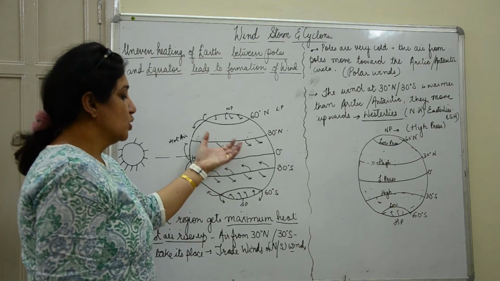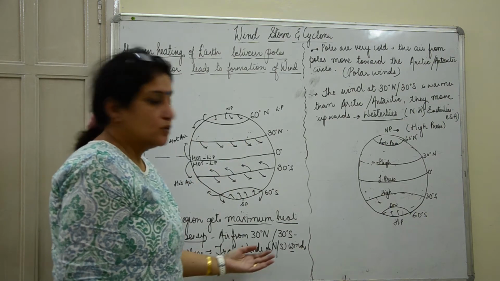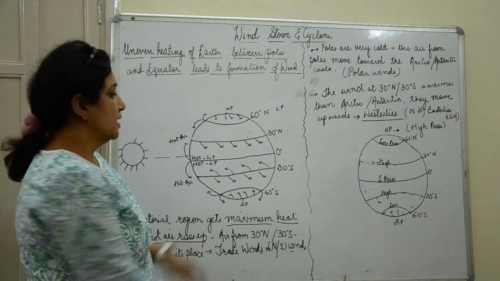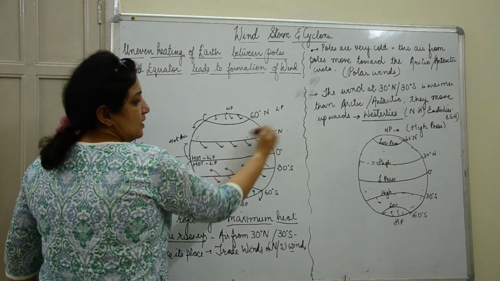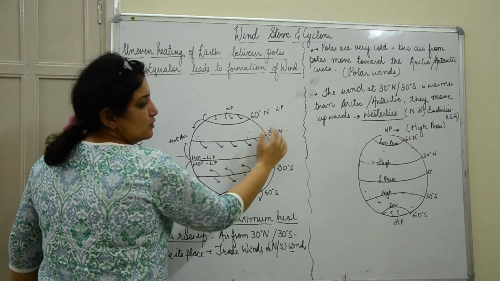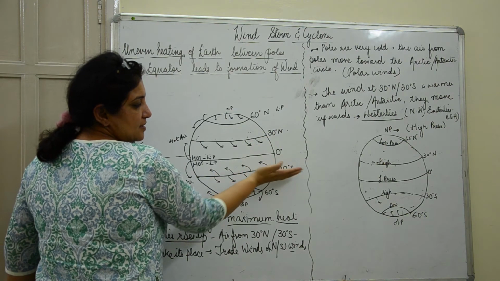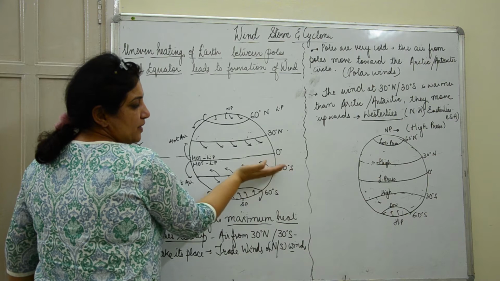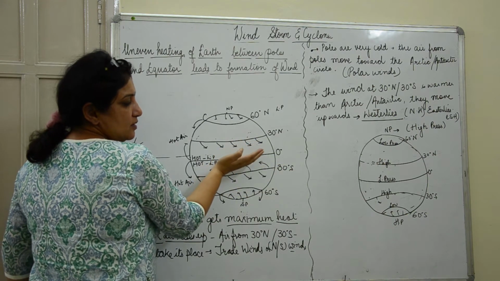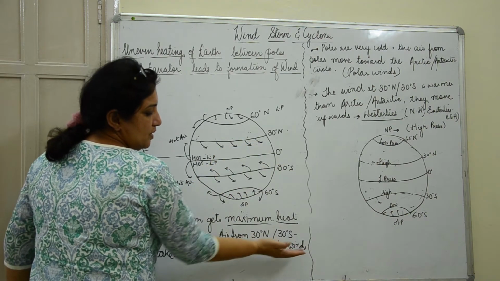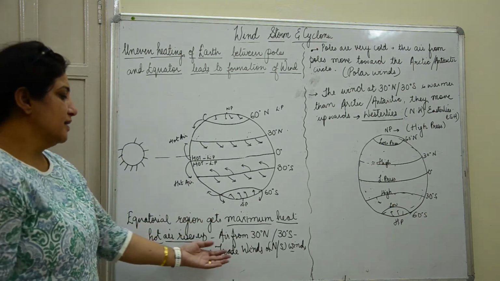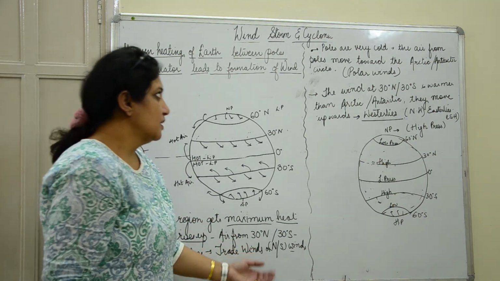These winds are called the trade winds, or they are also called the north and south winds. In the northern hemisphere they are moving towards the south, so they are called north winds, and at 30° south they are moving towards the northern direction, so they are called south winds. Commonly they are referred to as the trade winds.